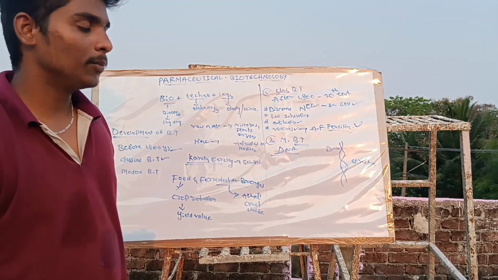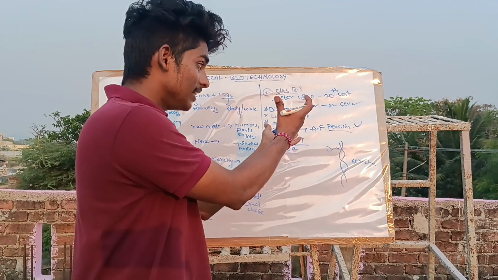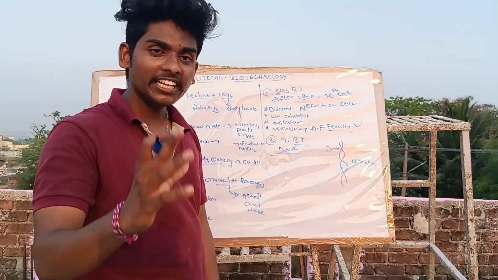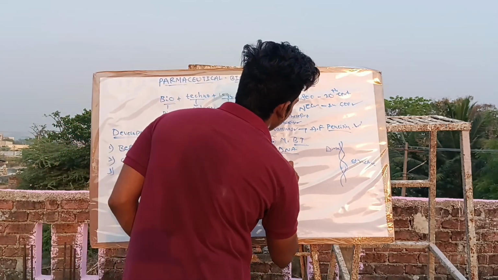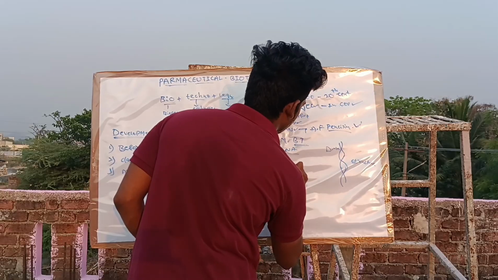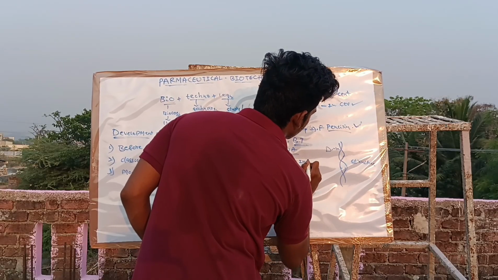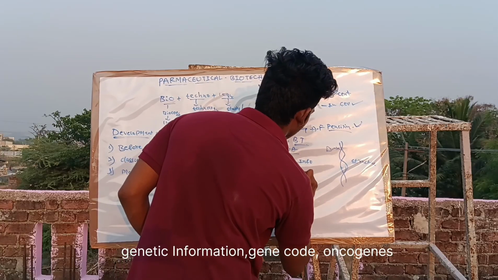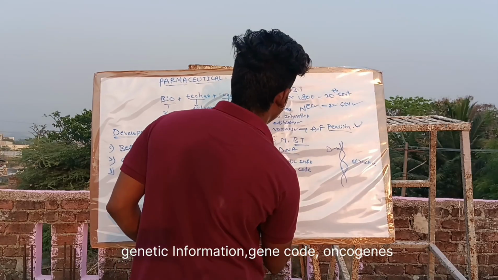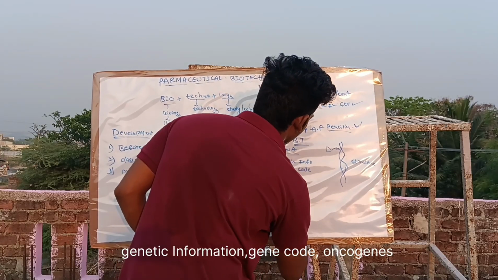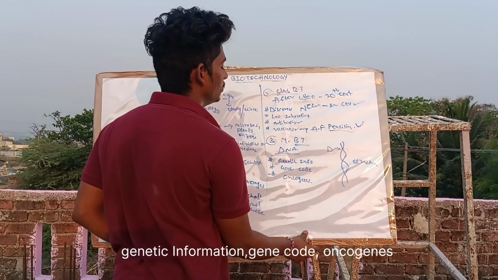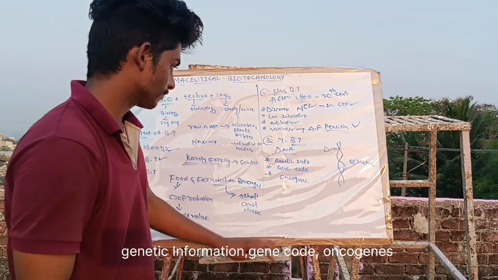The scientists told that the main thing is genetic information, the gene code, and oncogenes.